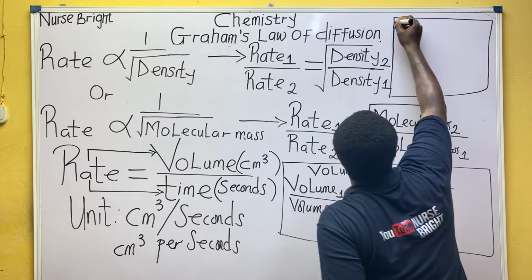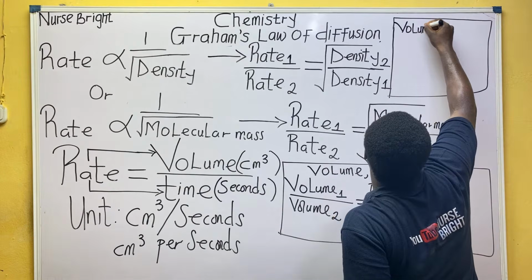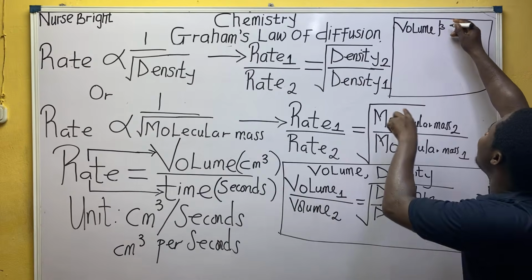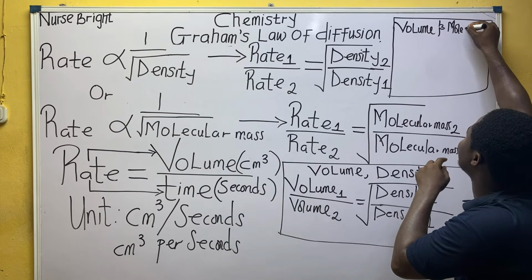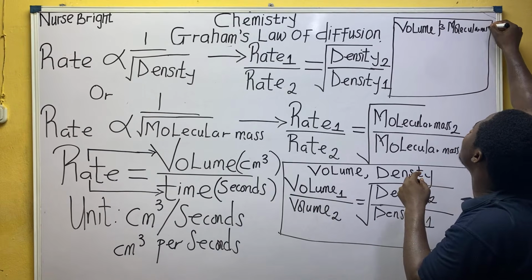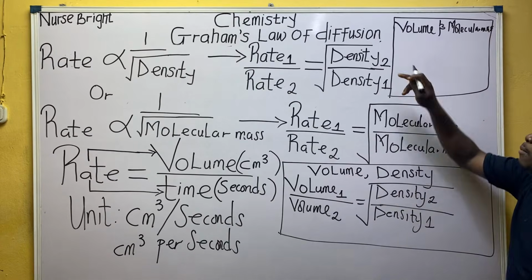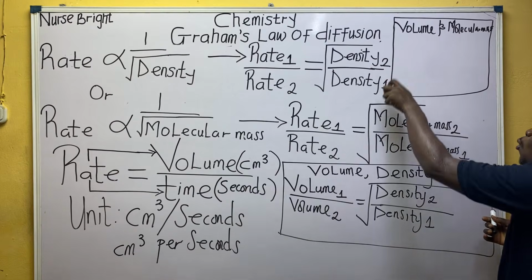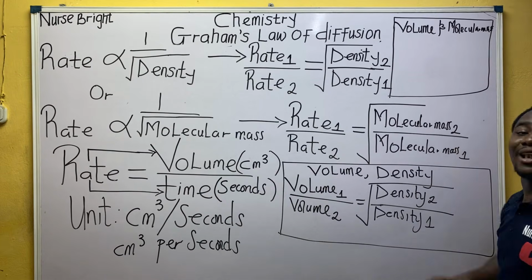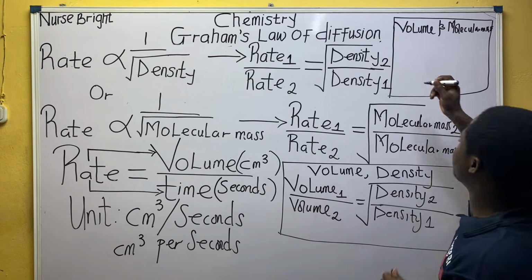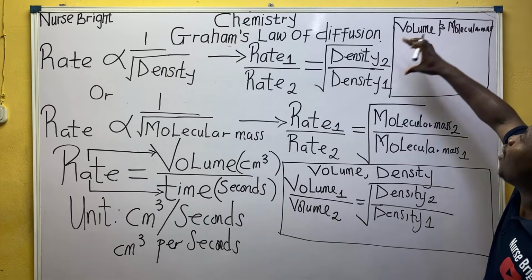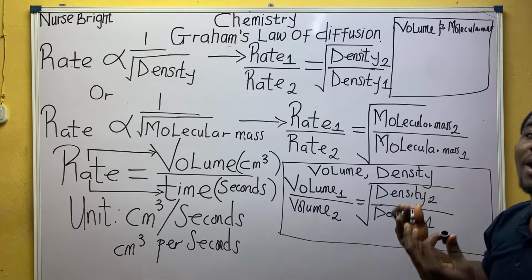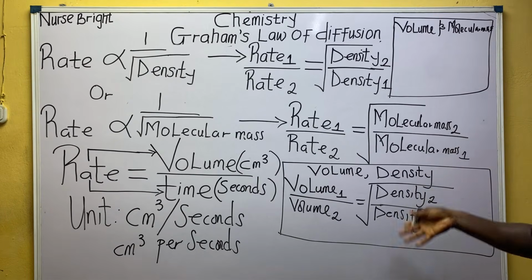So here, how will this same volume relate with molecular mass? That's the next question. Very easy now. You know, molecular mass and density behave the same way. They're not the same thing, they behave the same way. And you know volume. So if two of them behave the same way, that means volume will also relate with molecular mass the same way it's related with density.